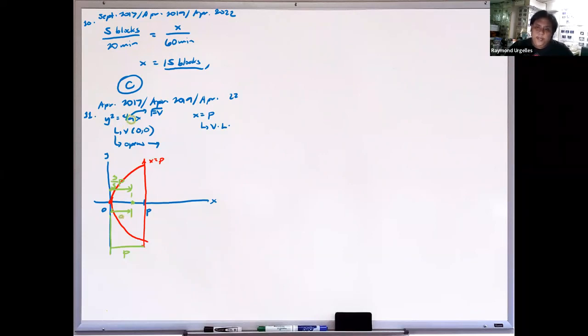So already we can say that 3/5 of p should be equal to a. Therefore, p is equal to 5/3 of a. So our answer here is 5/3 of a. That's letter B.